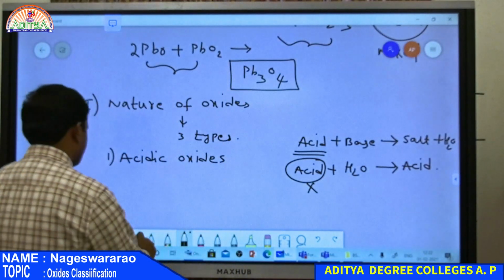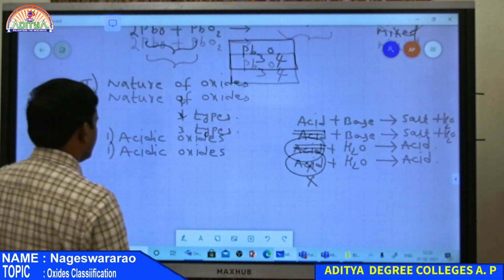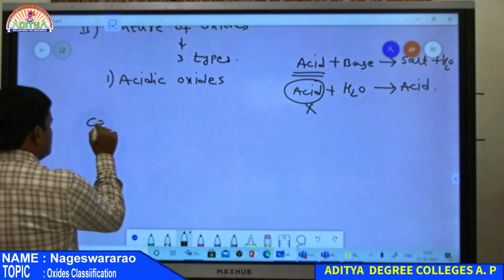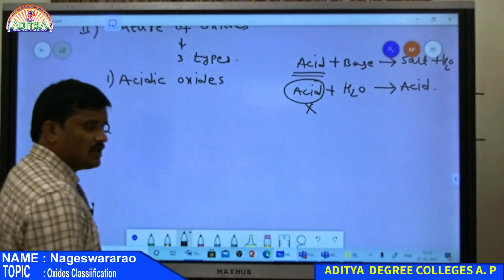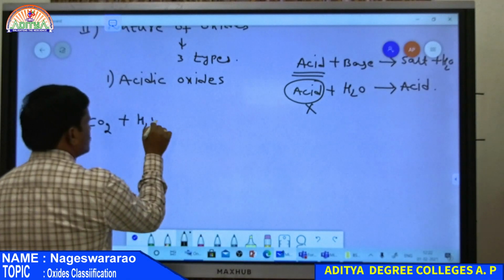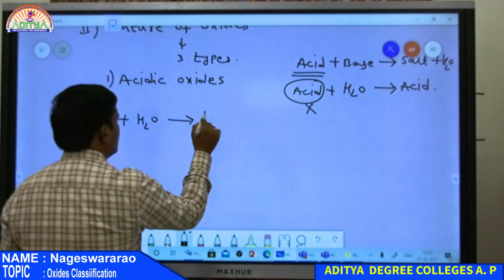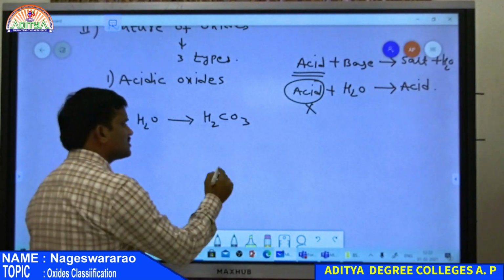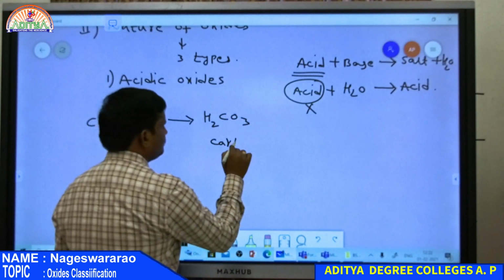Suppose CO2, carbon dioxide, the oxide of carbon. Whenever carbon dioxide reacts with water, that is, undergoes hydrolysis, it gives H2CO3, which is carbonic acid.